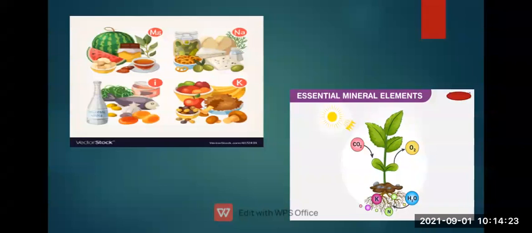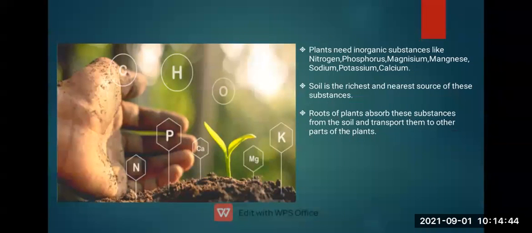So see, some vitamins and minerals you can see over there, like so many fruits, and milk products, है ना? In milk products you can see milk, paneer, butter. So a balanced diet should be there, from where we get all these vitamins and minerals in our proper diet. See, from soil, what can we get? We can get nitrogen, phosphorus, calcium, magnesium, potassium. All these things we can get from the soil itself.